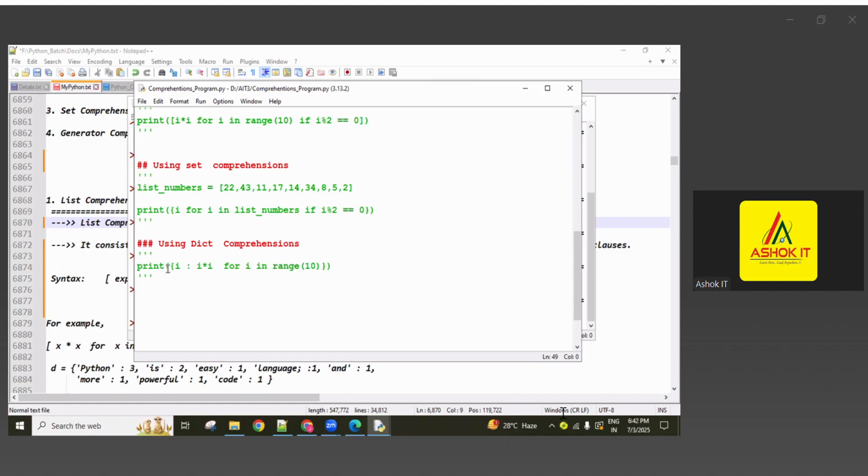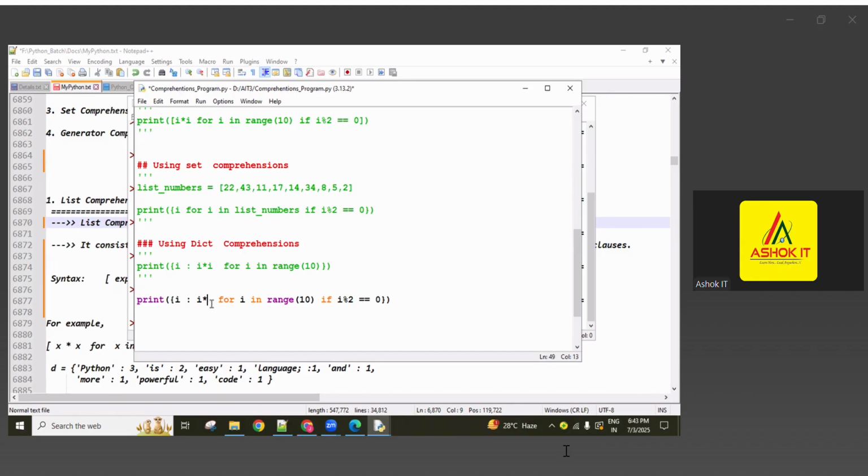Sometimes they ask us to find the even numbers from the sequence, with all those even numbers as the keys of the dictionary and their double values as the values of the dictionary. So I want to find the double values as the values. Then here, first of all, for i in range, sequence values are getting into i, and I want to check whether that i is an even number or not: i modulo division by 2 double equal to 0. So if that i matches this condition, then it is returned to this expression.